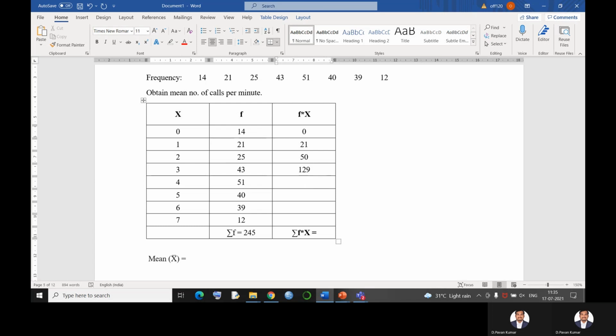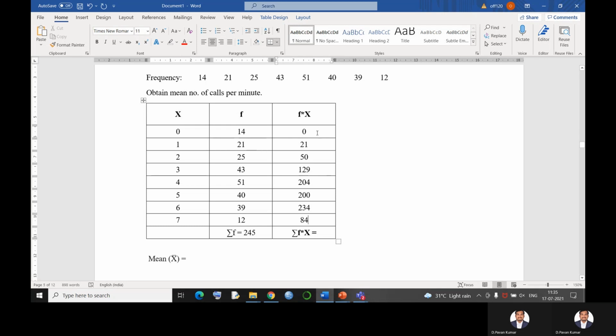Next, 51 into 4 is 204. Next, 40 into 5, 4 fives are 20, so it is 200. Next, 6 into 39 is 234. And the next one is 12 into 7, the answer is 84. 12 sevens are 84.